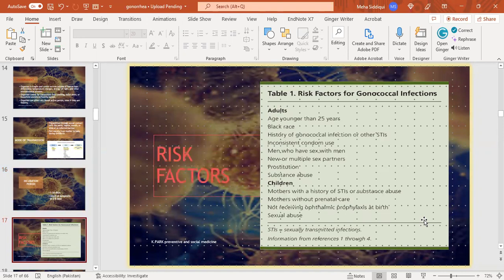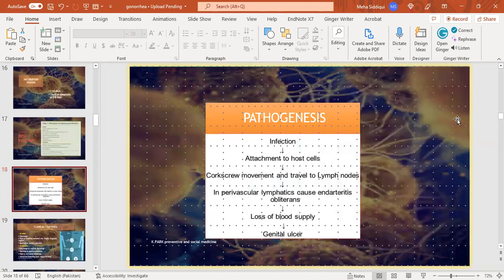Risk factors. These are the risk factors in adults: age younger than 25 years, black race, history of gonococcal infection, other STIs, inconsistent condom use, men who have sex with men, and substance abuse. In children: mothers with a history of sexually transmitted infection or substance abuse, mothers without prenatal care, not receiving ophthalmic prophylaxis at birth, and sexual abuse.